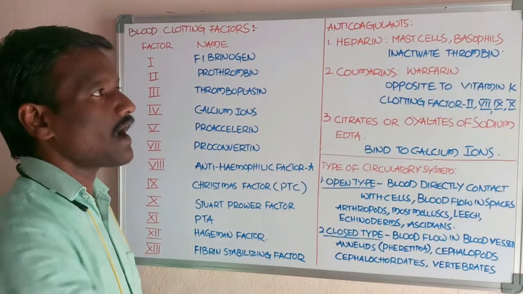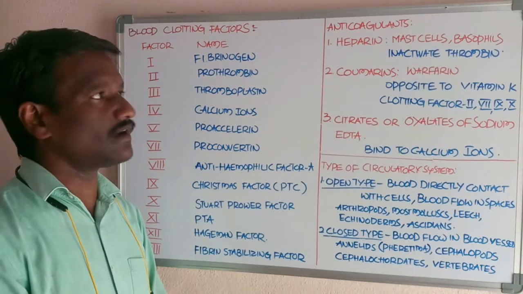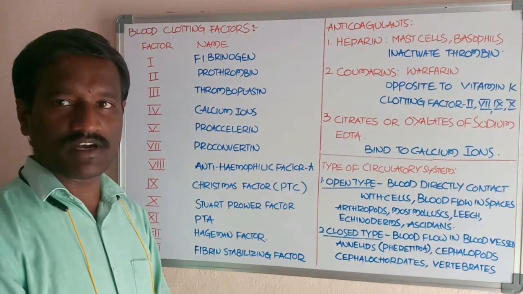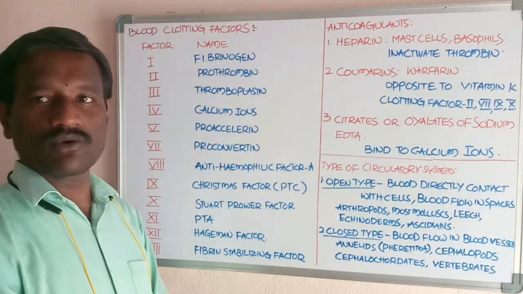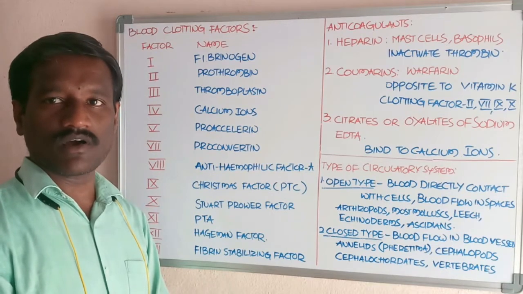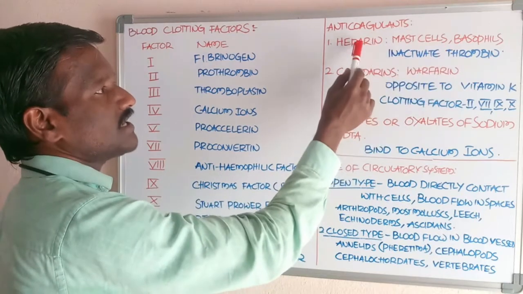And basophils also secrete heparin. Basophils are one type of white blood cells, included in granulocytes. Basophils are also present in the connective tissue of the body of animals. Both types of these cells secrete heparin.